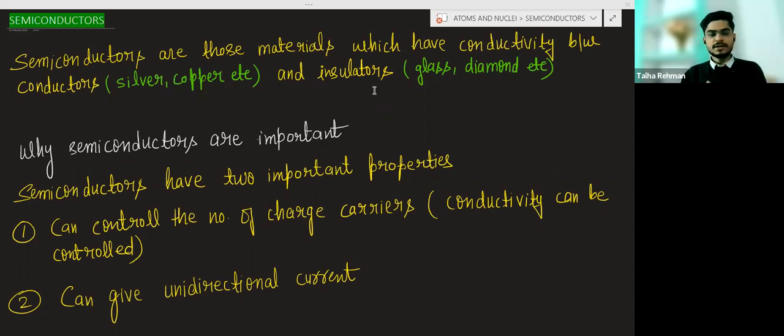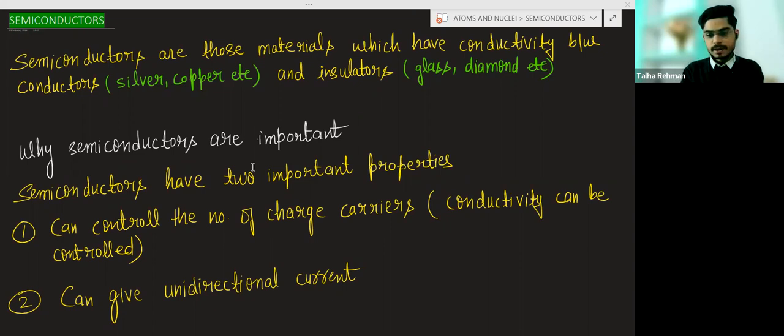Now the question is why semiconductors are important. Semiconductors have two important properties.